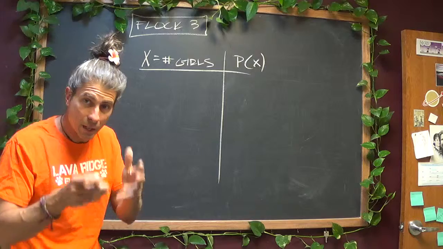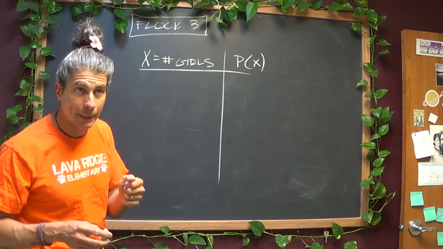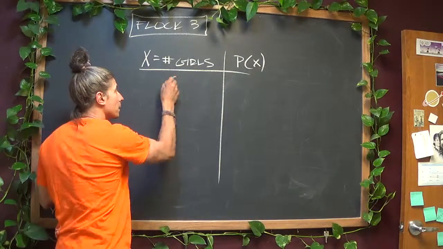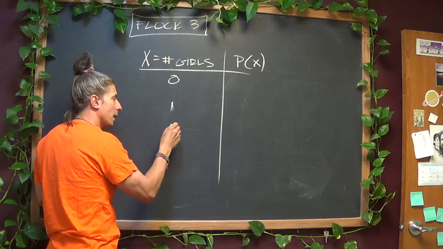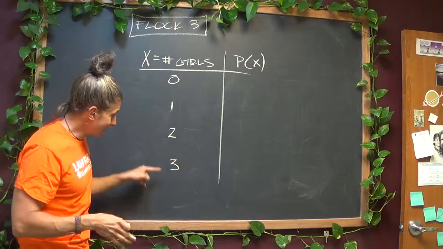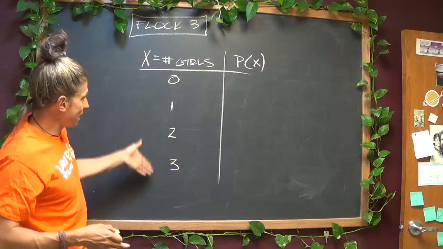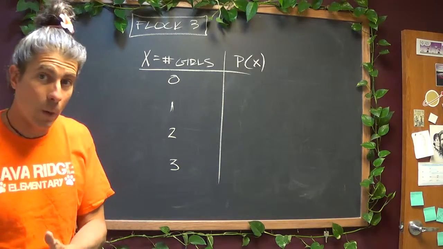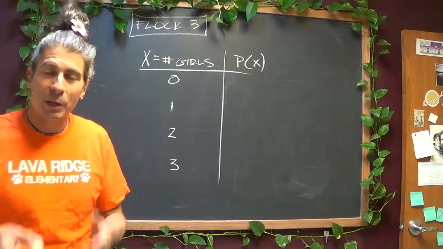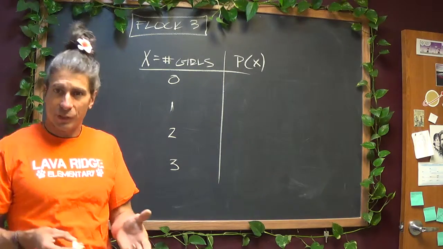Okay, so with 3 birds, if I buy 3 birds, how many girls can I have in the flock? Well, I might get all roosters. I might get 1 girl, I might get 2 girls, or I might get all 3 girls. As a person who wants eggs, I want that particular outcome. But I need to look at the rest of the outcomes as well to make sure I know how likely these things are, because the likelihoods of the other things tell me if I want to do something or not.